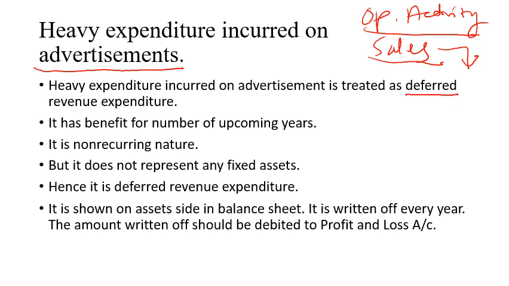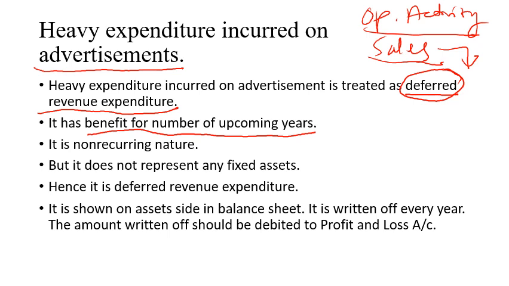But what is written here? I have written here as deferred revenue expenditure. Not only revenue expenditure, it is written as deferred revenue expenditure. Why is it deferred? Because it has benefit for a number of upcoming years. If I have made heavy expenditure for advertisement, that advertisement will help me for selling my goods for so many years. You have seen the advertisements on the television. If there is an advertisement of soap, suppose there is a Lux soap advertisement, Alia Bhatt is making the advertisement, it will have benefit for many years, right? That means there are future benefits.